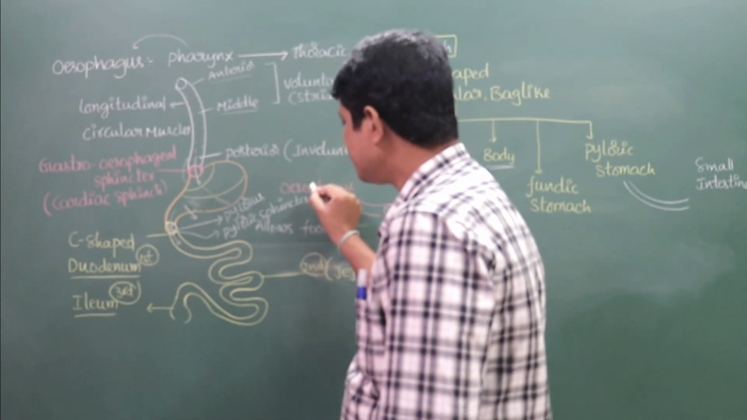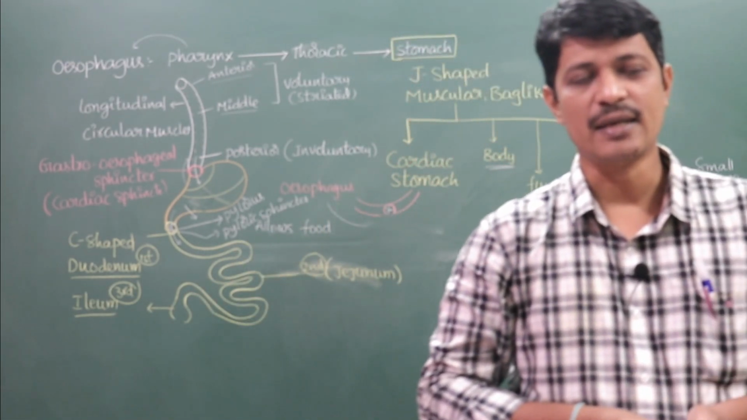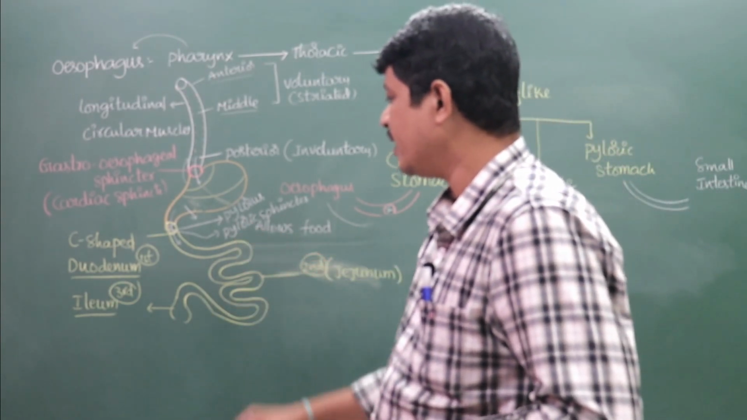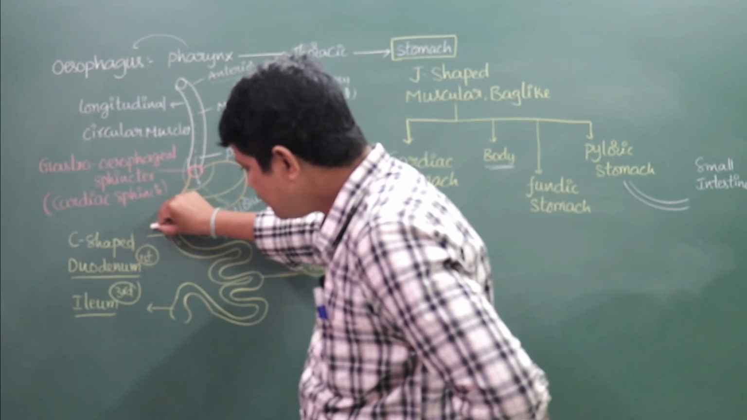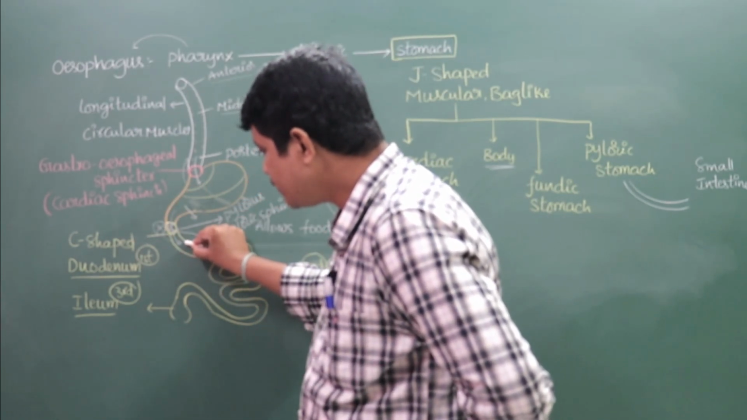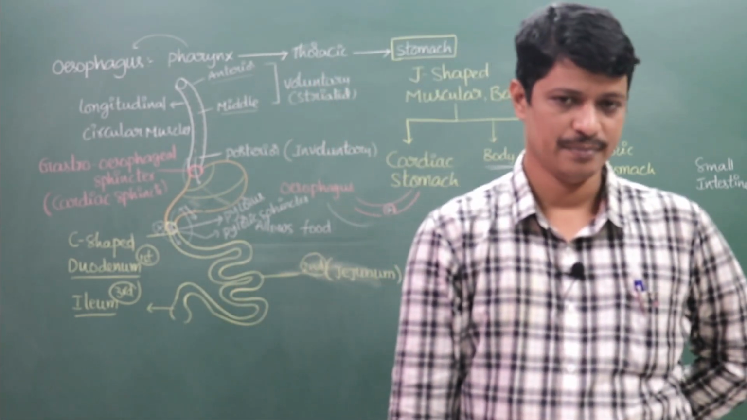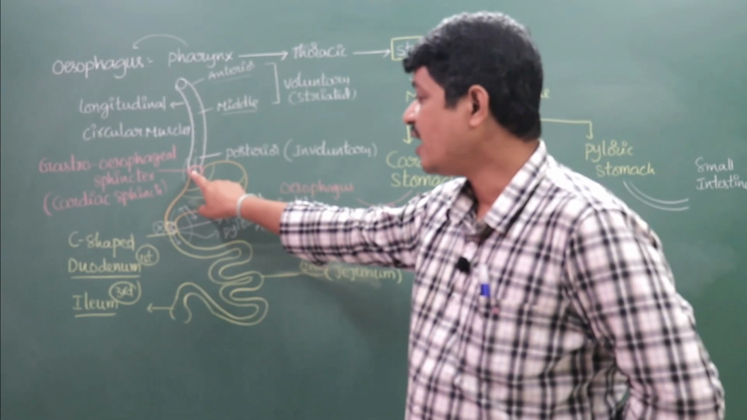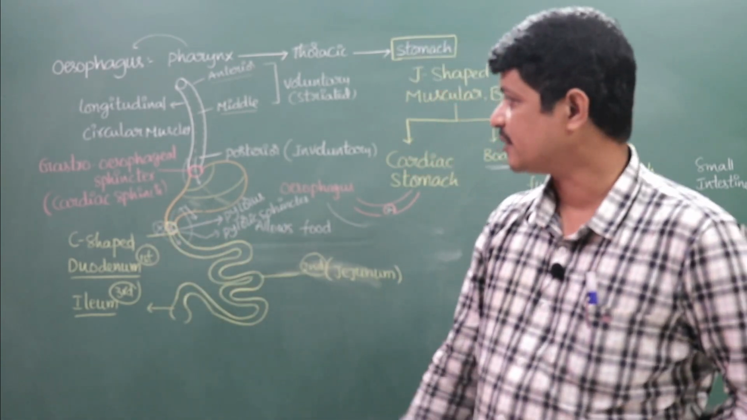The pylorus allows the food from the pyloric stomach into the duodenum. This pylorus is guarded by the pyloric sphincter. This pyloric sphincter prevents the backflow of the food from the duodenum into the pyloric stomach. See, these are the differences between the cardia, pylorus, cardiac sphincter, and the pyloric sphincter.